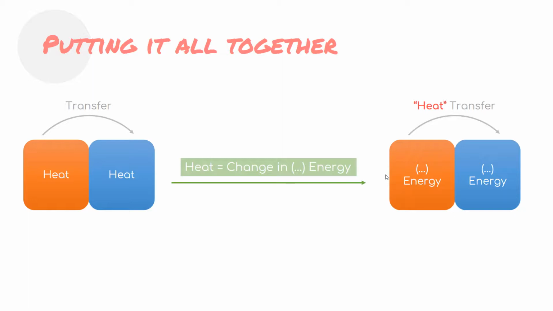And from the work-energy theorem, heat is the change of energy, so something energy. Once we have this, what do we call this something energy? If our system is moving, then we can have kinetic energy. If our system has some sort of reference position, we can have potential energy.